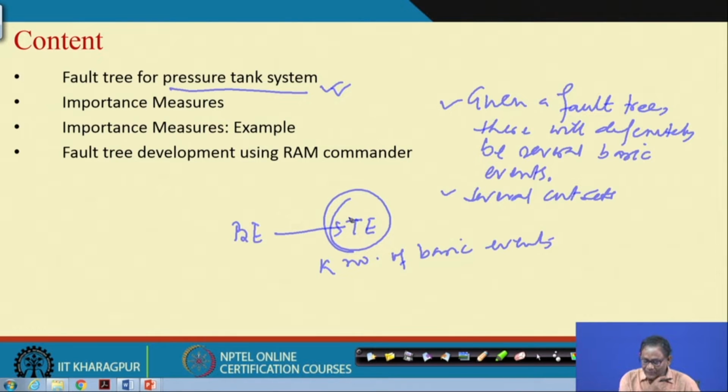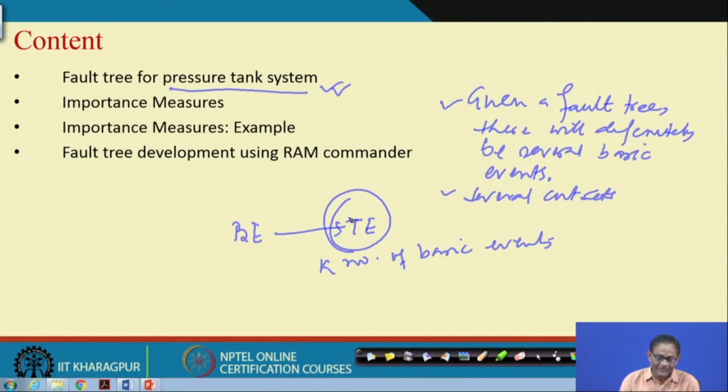The importance measures, as such the fault tree development also, are manually intractable. What do I mean by manually cumbersome? When you have a system which is sufficiently large, you must rely on some software for developing the fault tree.